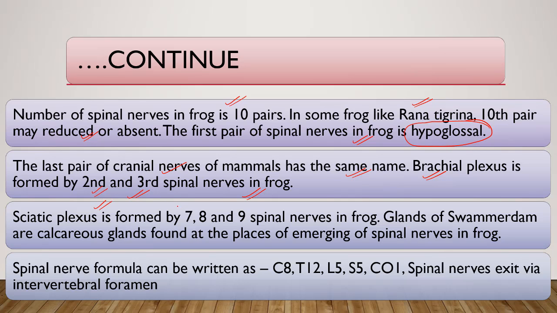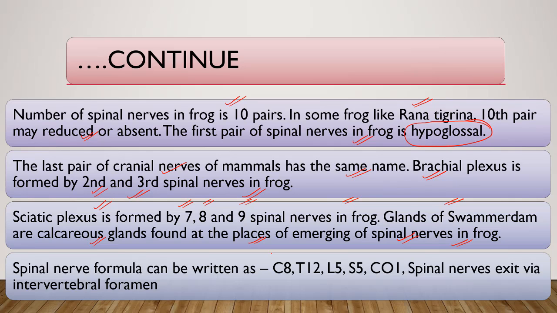Sciatic plexus is formed between the 7th, 8th, and 9th spinal nerves in frog. Glands of Swammerdam are calcareous glands found at the places where spinal nerves emerge in frog. At the region of the 7th, 8th, and 9th spinal nerves in frog, the sciatic plexus is present.